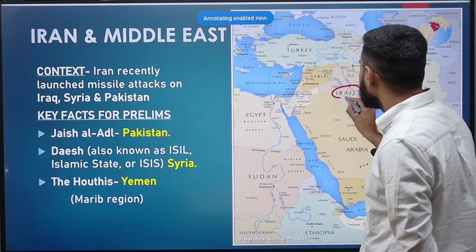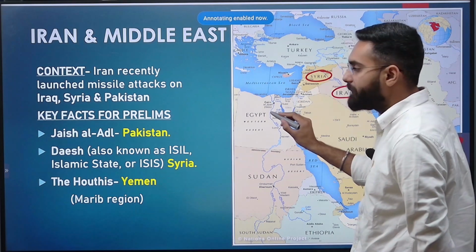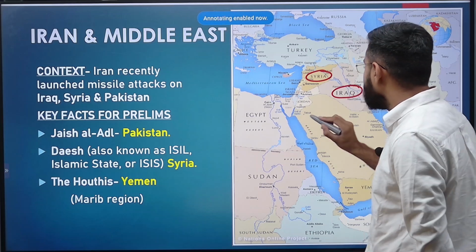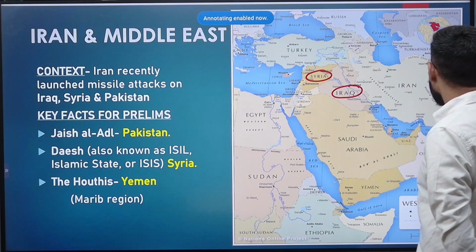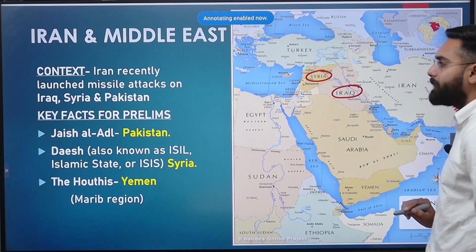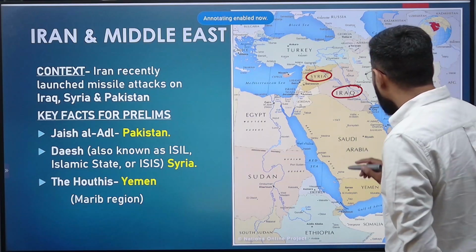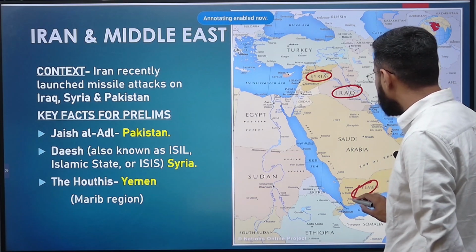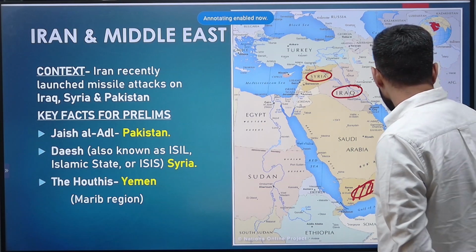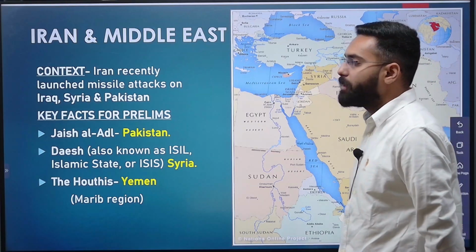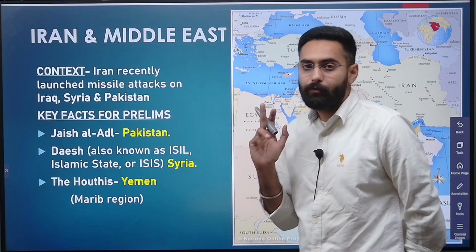Your Daesh is operating from Iraq and Syria, that is ISIS. Then your Jaish al-Adl is operating from the region of Pakistan. Moreover, the Houthis are operating from the Marib region in Yemen. So all this becomes important from your UPSC point of view.